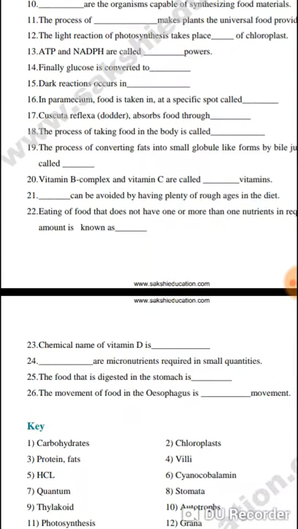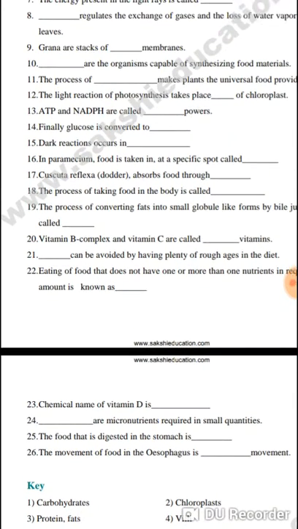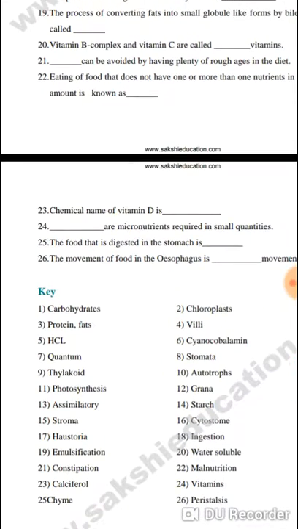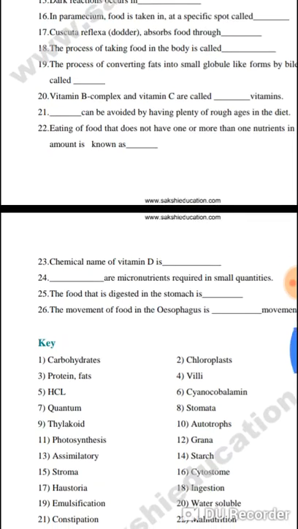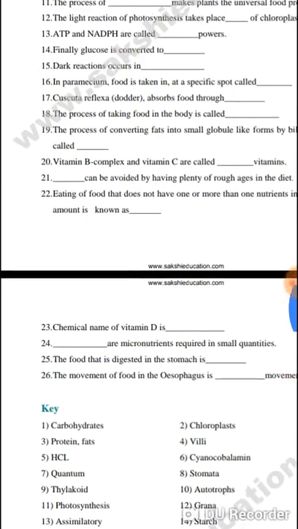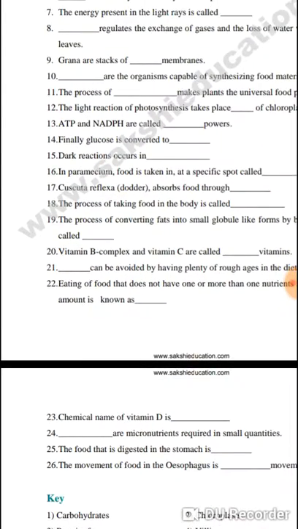Finally, glucose is converted into starch. The dark reaction occurs in the stroma.